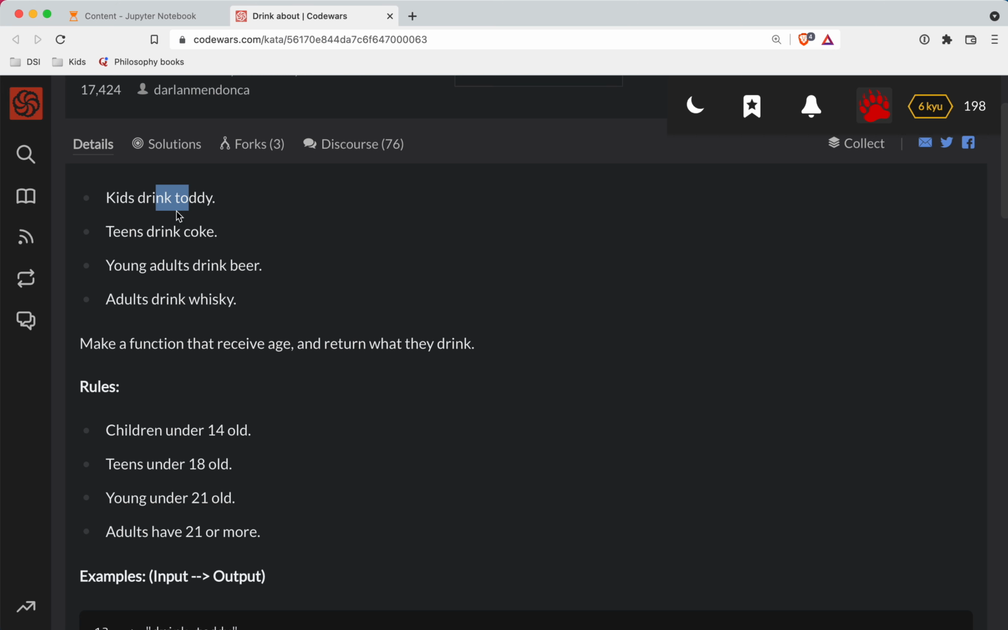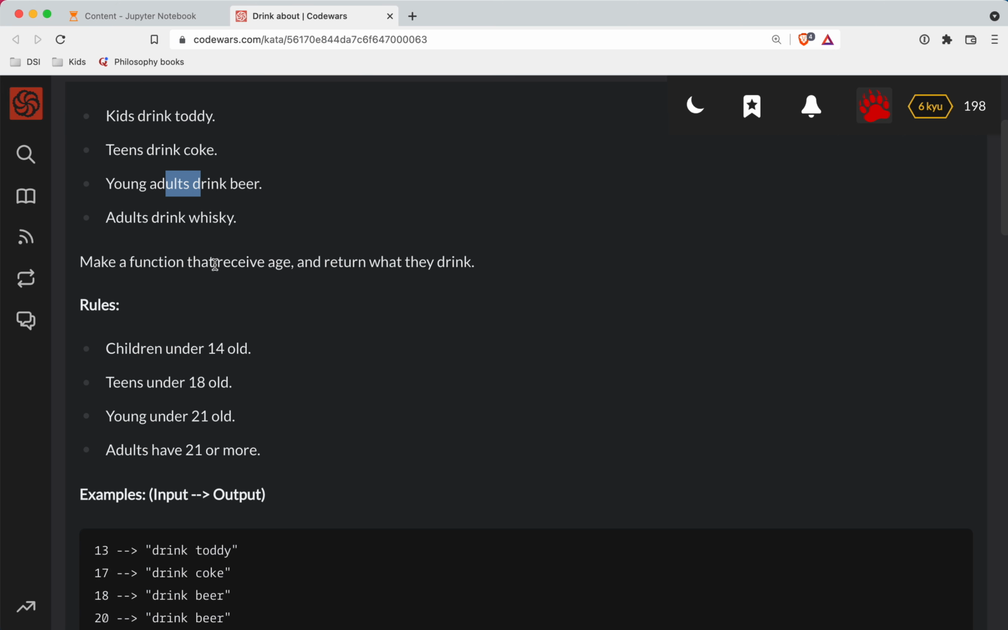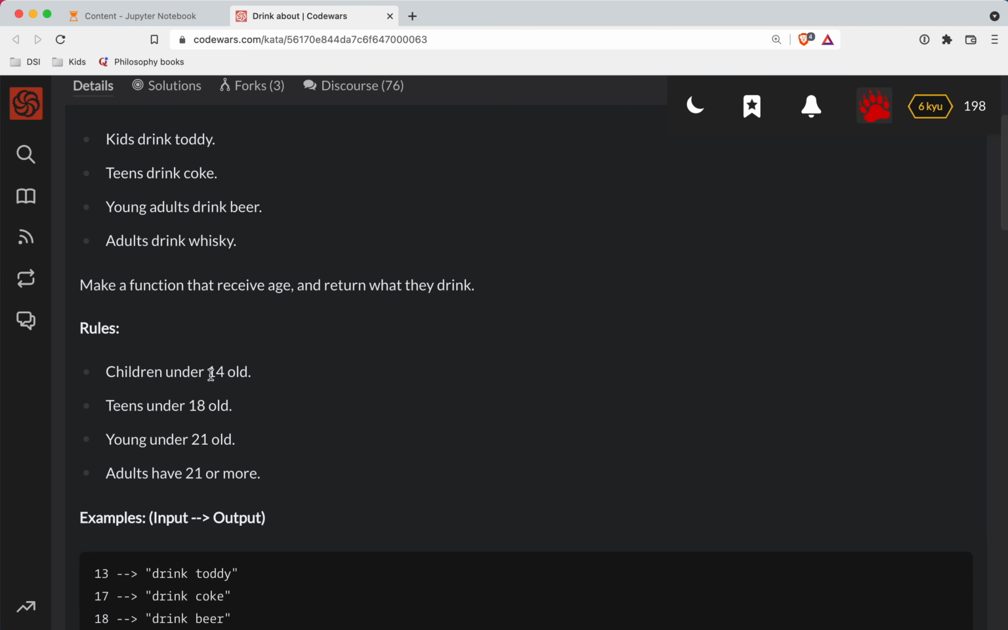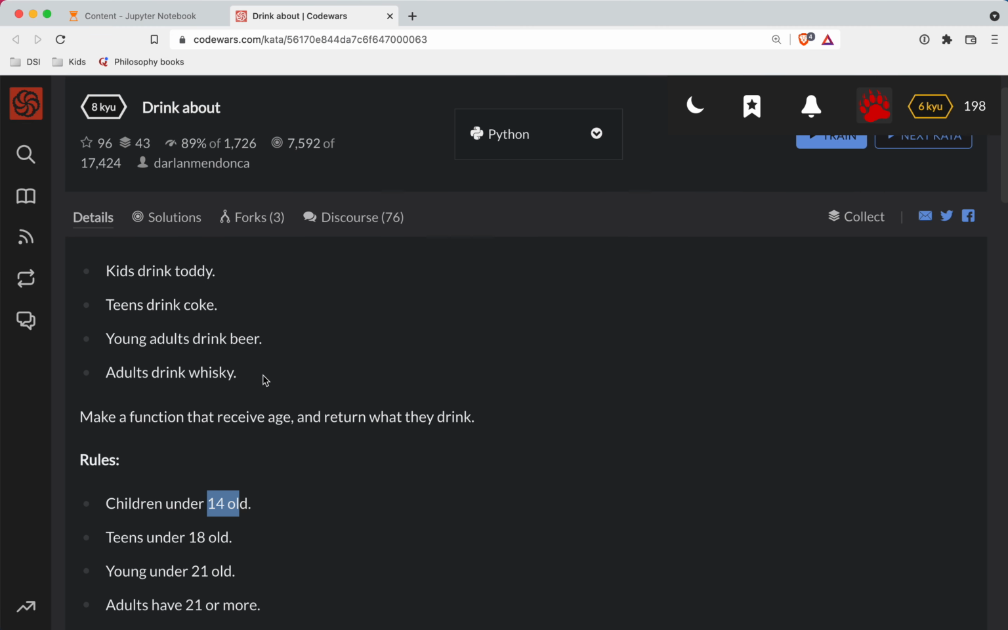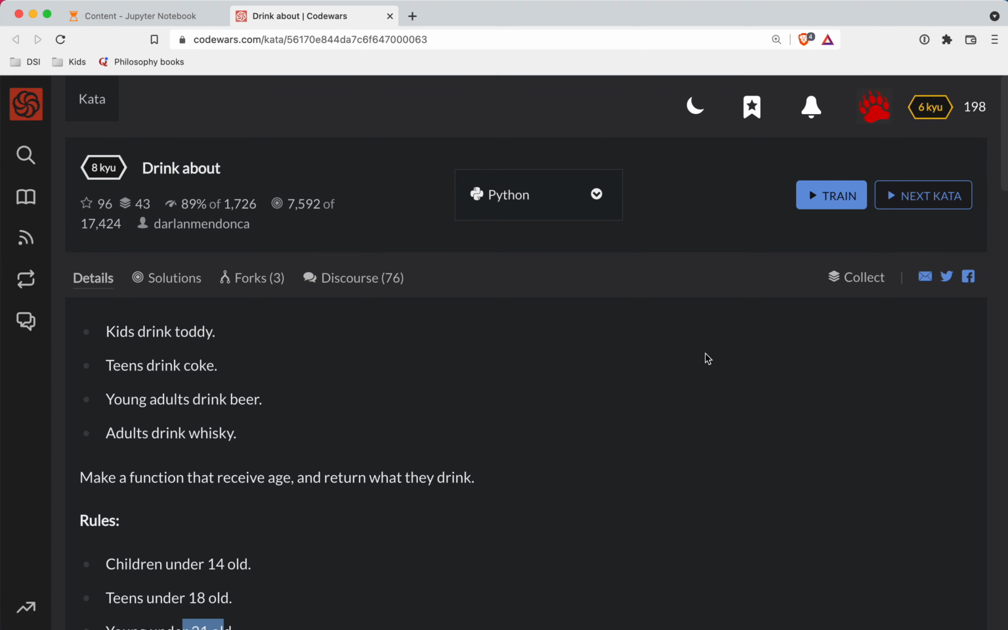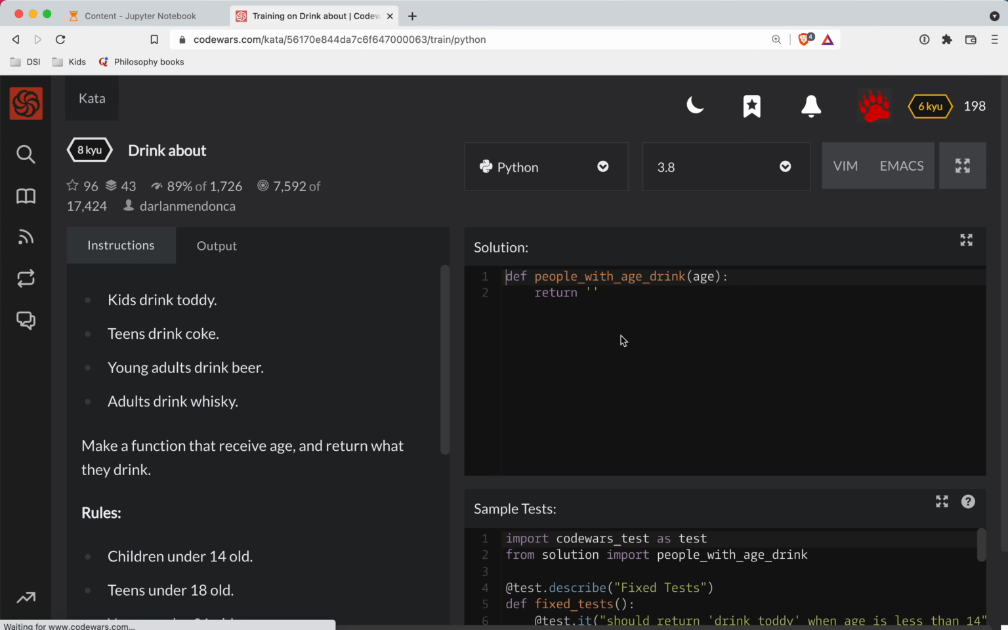Okay, so kids drink a toddy, teens drink Coke. Okay, so basically we gotta have sort of a dictionary that maps to what they're drinking here. Okay, so children are under 14, teens are under 18. Okay, that makes sense. All right, so let's do this. Bunch of if-else's, basically. Okay, so kids are under 14. So if age is less than 14, let's return toddy.